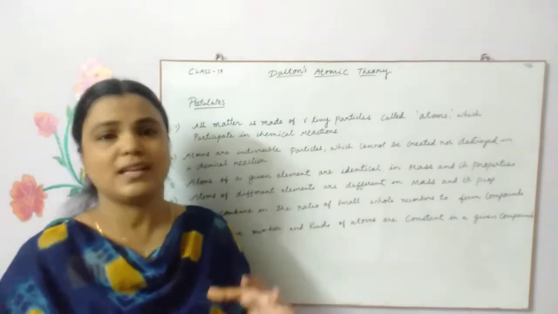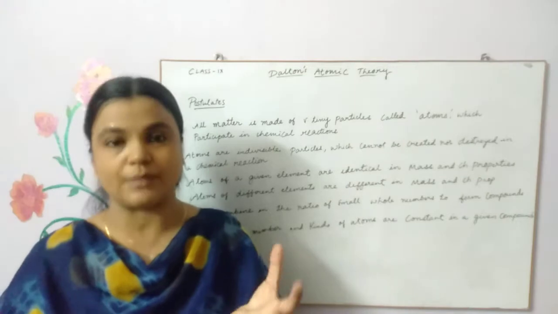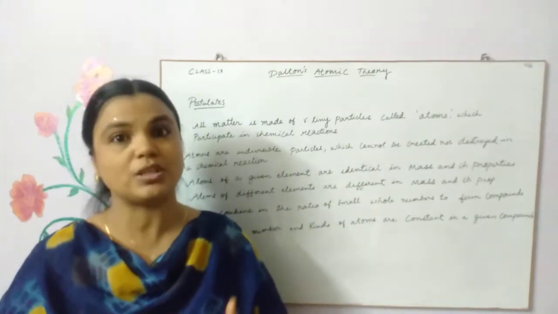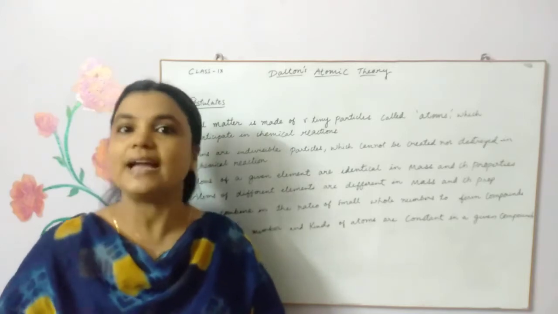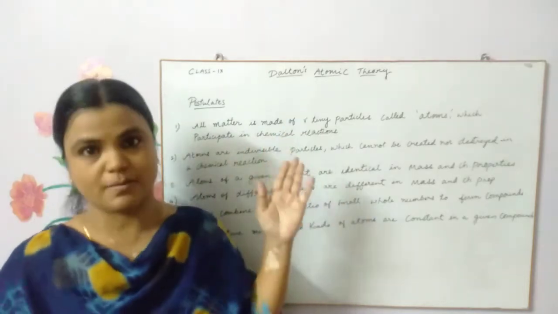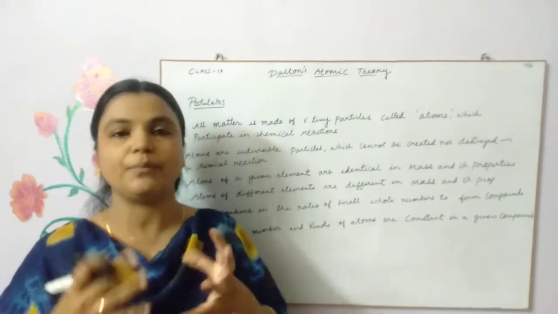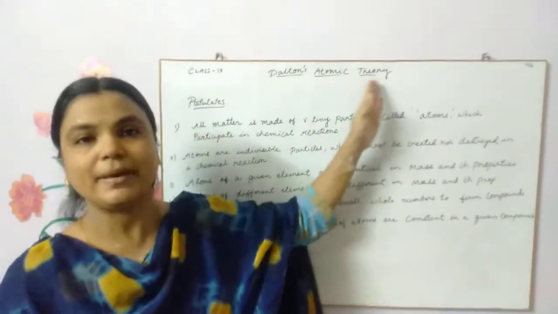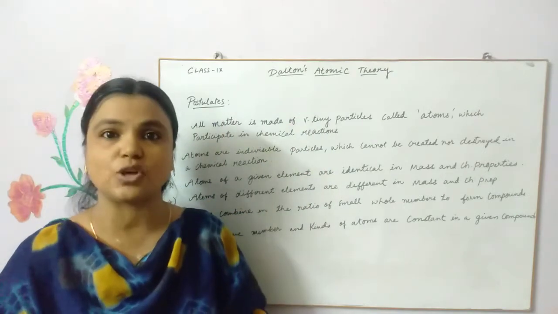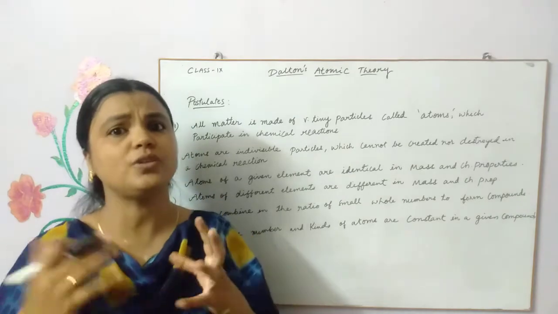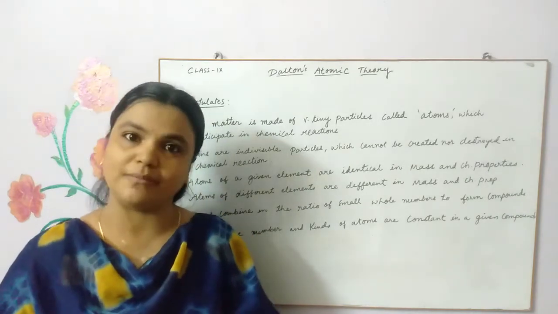But he was unable to completely explain how the elements were combining, what it is all about matter, about the nature of matter. So during that time, it was a British chemist, John Dalton, who put forward one atomic theory, which is called Dalton's atomic theory, which could actually explain the actual nature of matter.